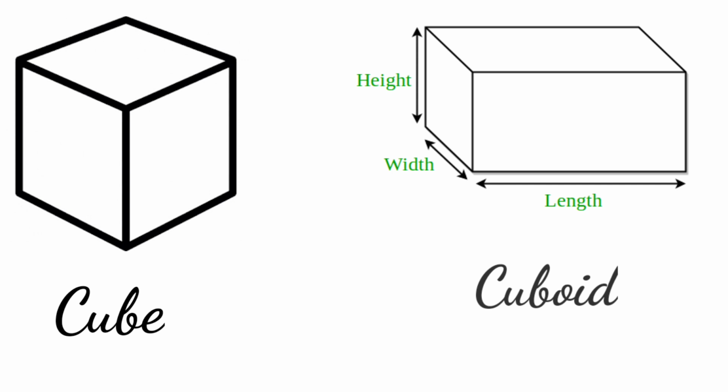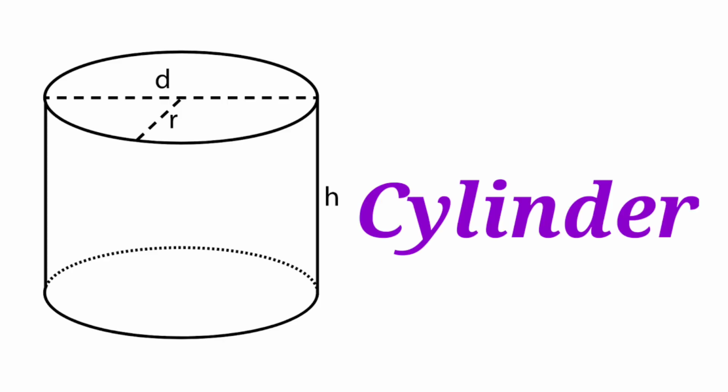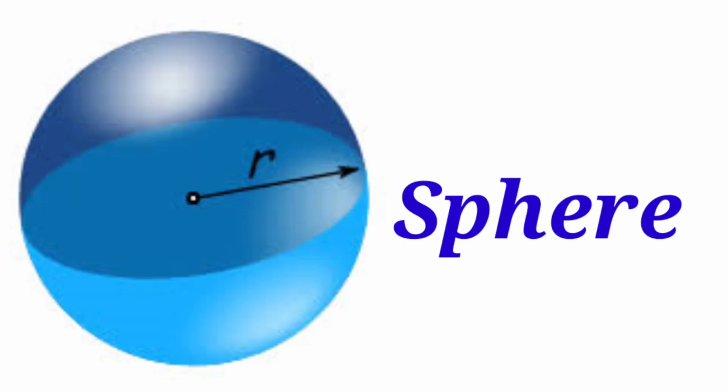Cubical box, cuboidal box, they not only have the areas and circumference, they also have the volumes. That type of objects are known as solid objects. You understand what's the difference between plane object and solid object? Yes. In 10th standard also, we are going to learn some of the solid objects like cylinder, sphere and cone, etc.